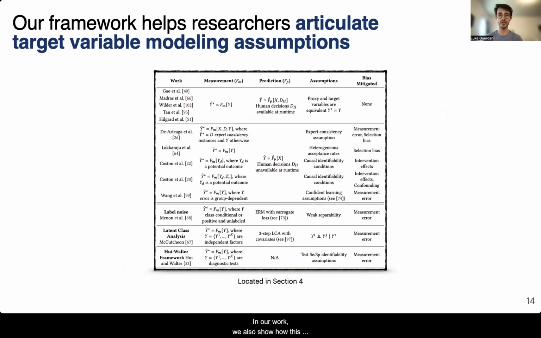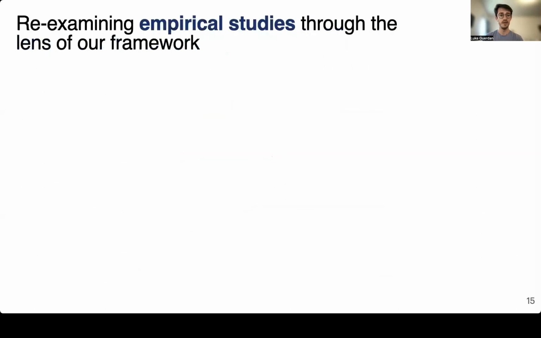In our work, we also show how this framework can help researchers and practitioners articulate proxy label modeling assumptions. We develop a measurement model taxonomy and apply this to a broad set of techniques proposed in prior literature. And while we won't have time to discuss this in detail today, we invite you to check out section 4 for details. A final application of our framework that we'll discuss involves how it can enable researchers conducting experimental human subject studies to examine proxy label related challenges more closely.